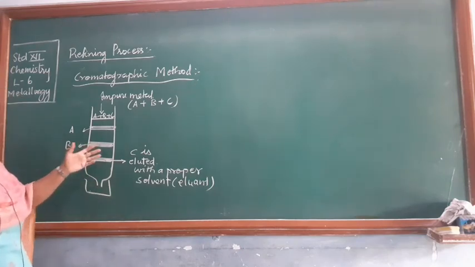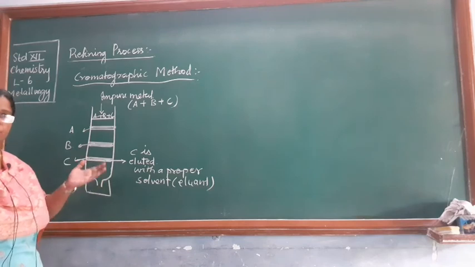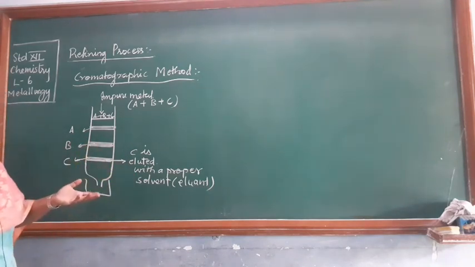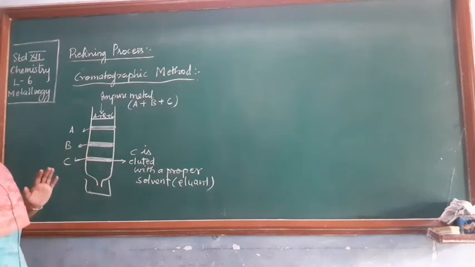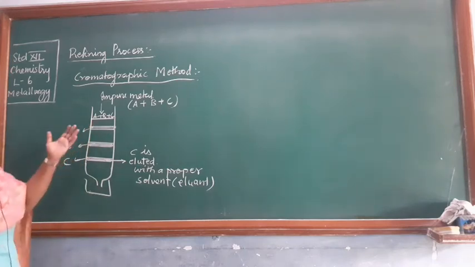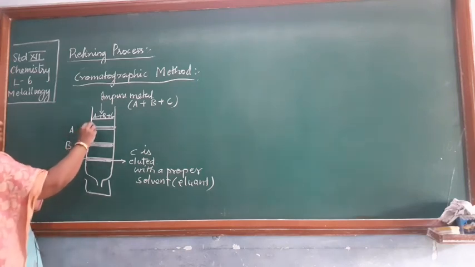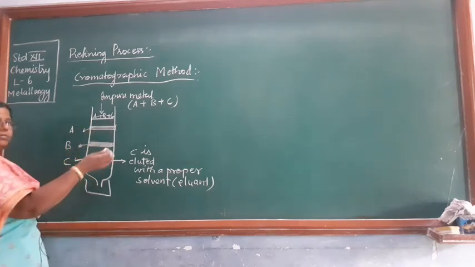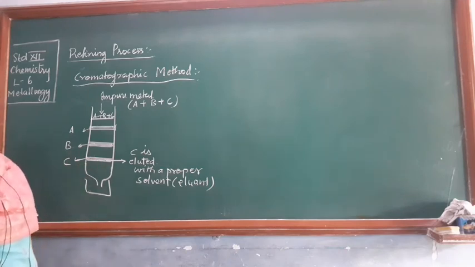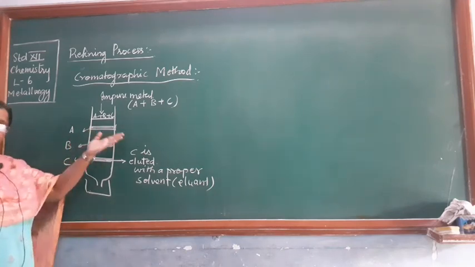For B, again a suitable eluent is used, it is eluted, and then the solvent is vaporized and you will get the pure B. Similarly, A will also be eluted by a suitable solvent and it will get separated out.